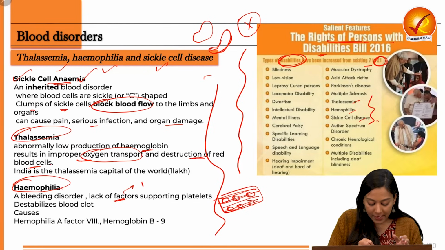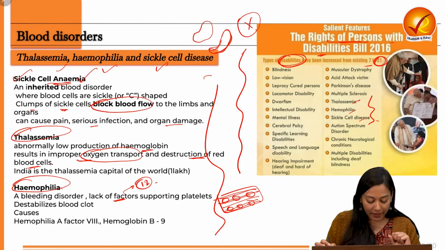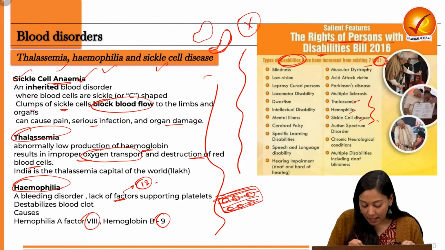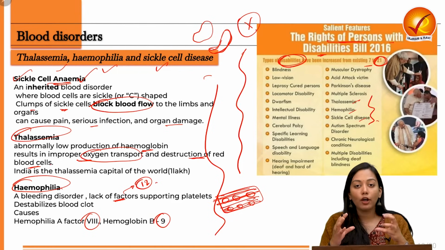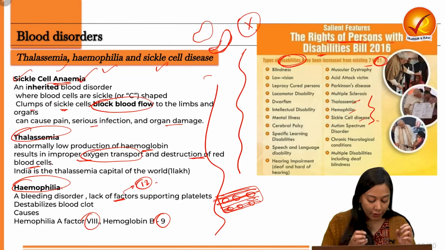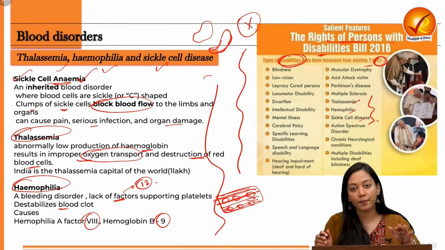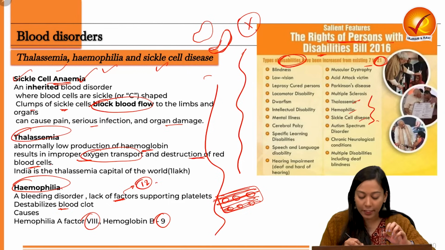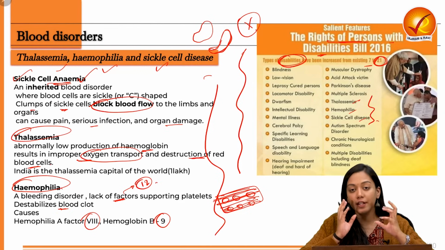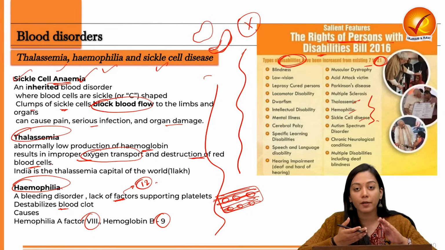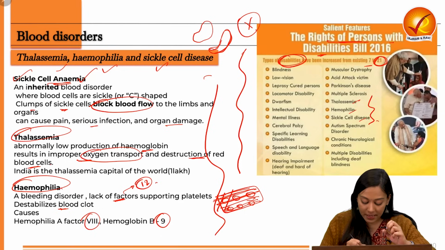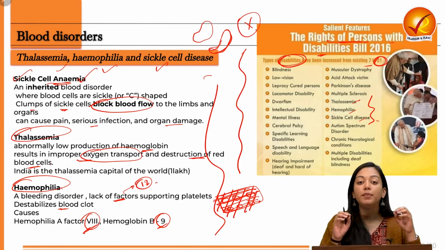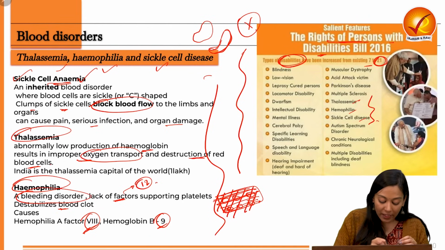So the human body has about 12 factors, and among these factors, if you lack factor number 8 and factor number 9, then the meshing or the compacting of these platelets does not happen, and therefore the blood clot that has occurred because of the coagulation of the platelets will be disrupted, will be destabilized, and therefore no matter how many platelets are supplied, they will always be shattered because of the destabilization, because of the lack of this net which is provided by factor 8 and factor 9. Therefore, this is a bleeding disorder. It leads to infinite bleeding.